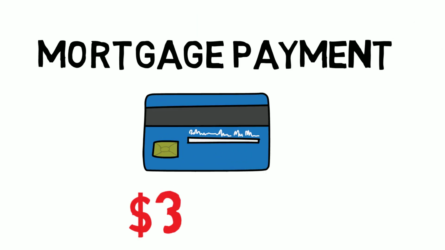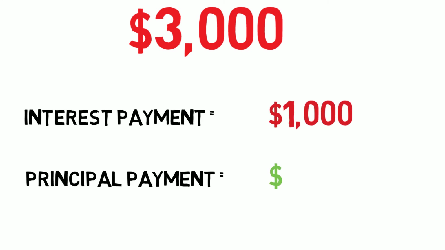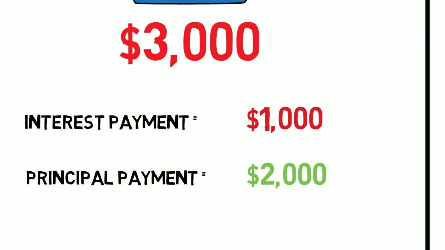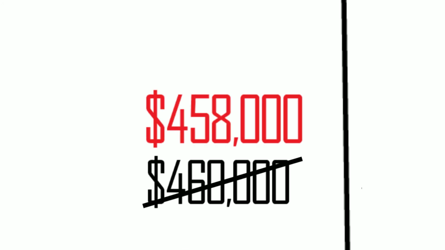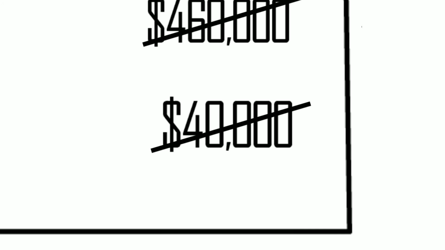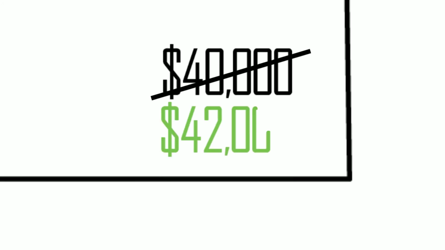So what happens when you make a mortgage payment? Let's say you make a payment of $3,000, $1,000 in interest payment and $2,000 in principal payment. Let's ignore the interest payment for now as it does not affect our equation. However, the principal payment does. It reduces our liability down to $458,000 and increases our equity up to $42,000.